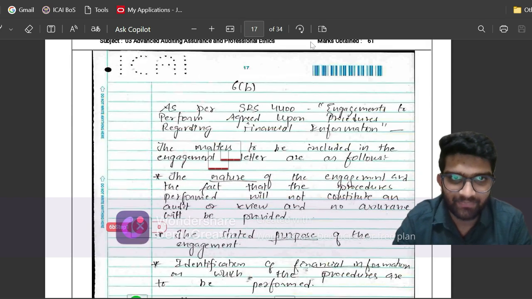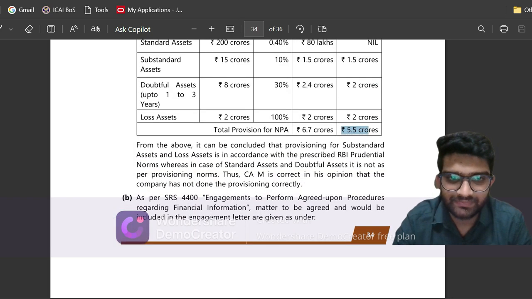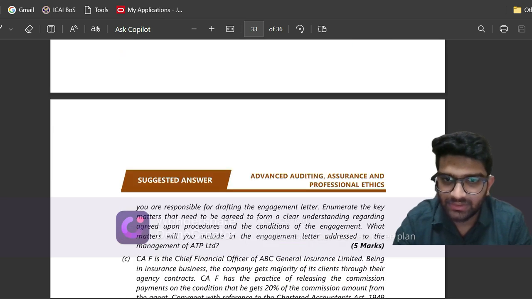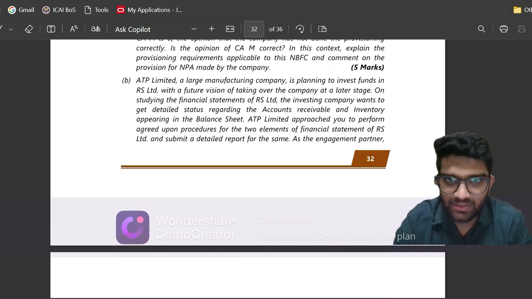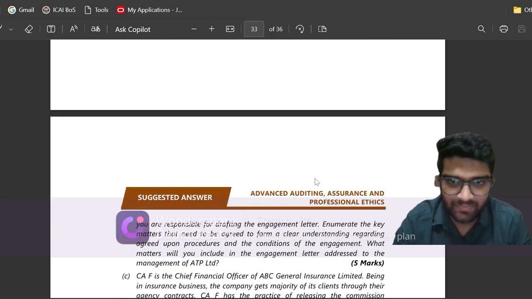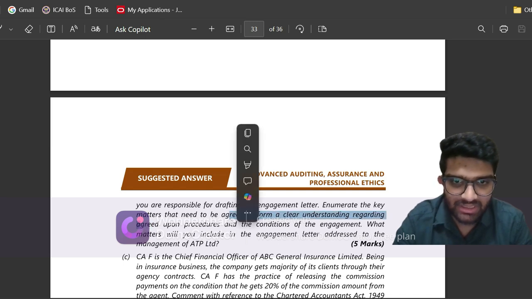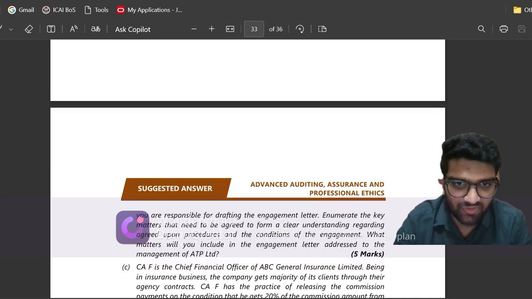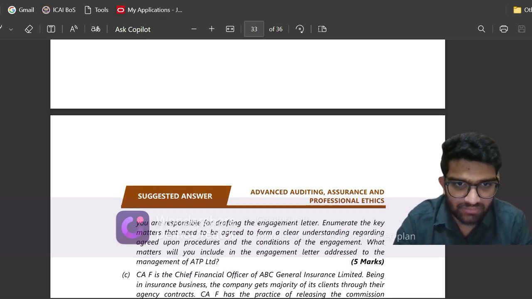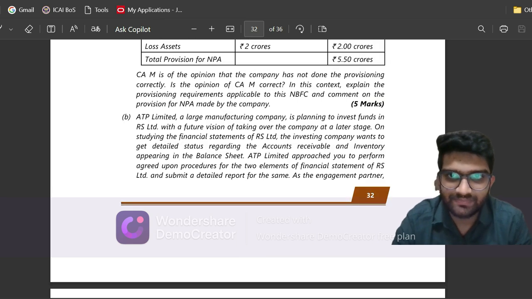Question 6B is a question on what are the matters that you will include in the engagement letter addressed to the management of ATP Limited. Enumerate the key matters that need to be agreed to form a clear understanding regarding AUPs. So it is regarding agreed upon procedures. It is from SRS 4400. Let us see what I have written.